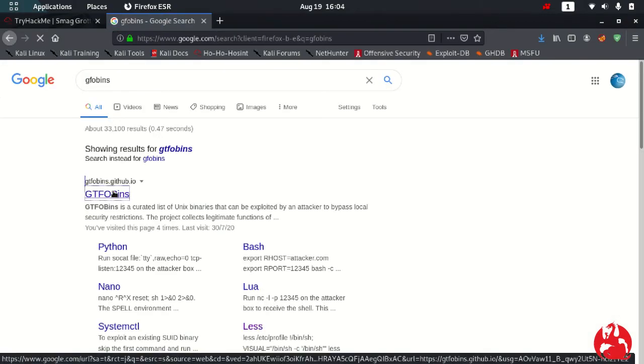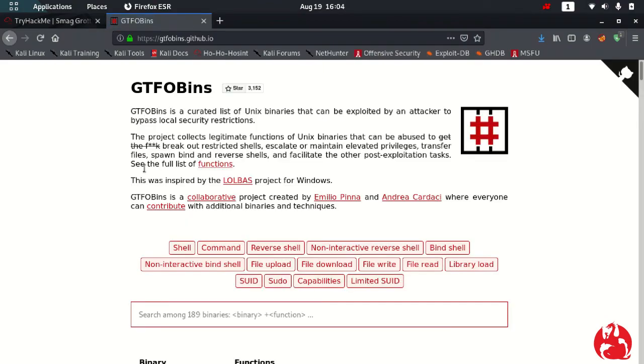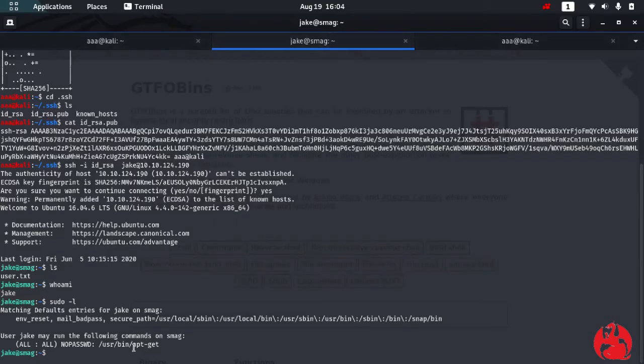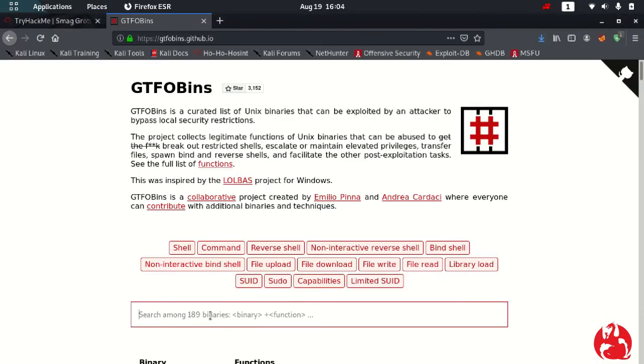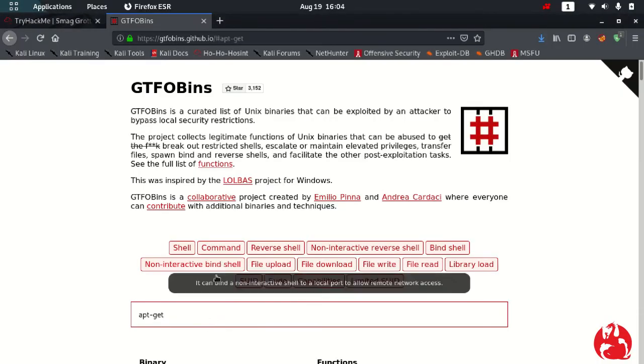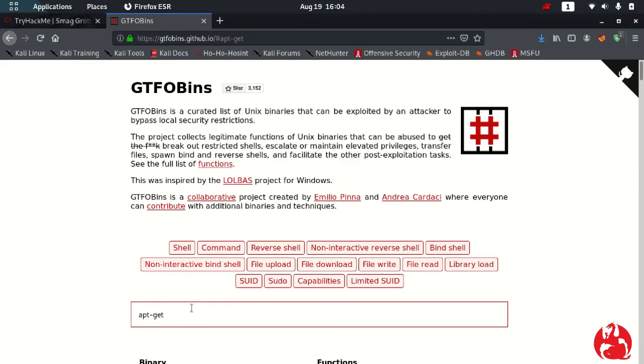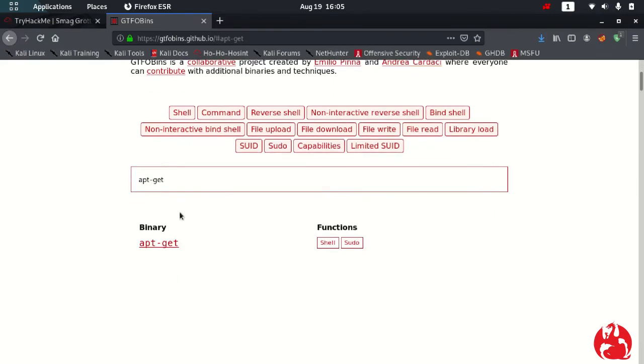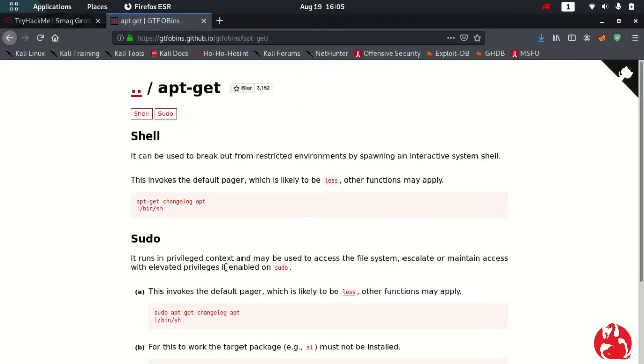Let's go to GTFOBins and let's search for apt-get. Yeah, here it is. So we can do anything.